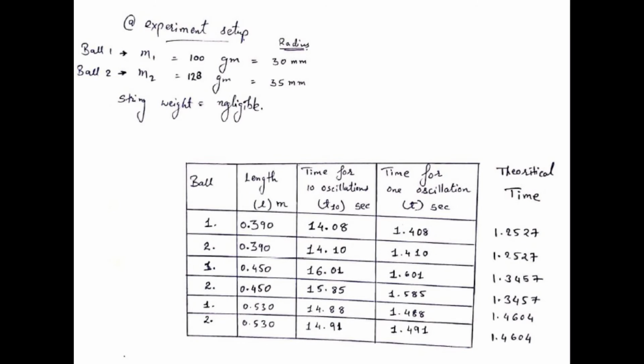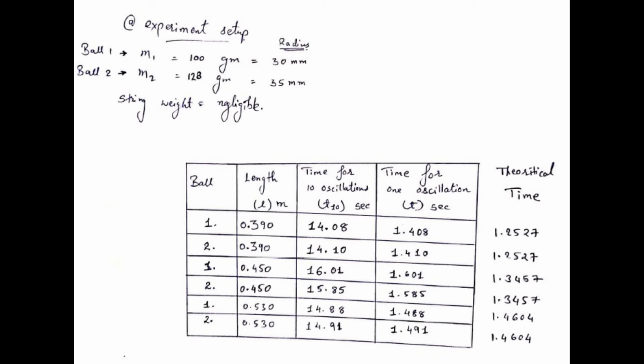As seen in the experiment, the time period for 10 oscillations for the first pendulum was 14.08 seconds. So the time period for one oscillation would be divided by 10, 1.408 seconds. Here there were two balls. One ball has a mass of 100 grams and the other is 128 grams. The radii are 30 mm and 35 mm.